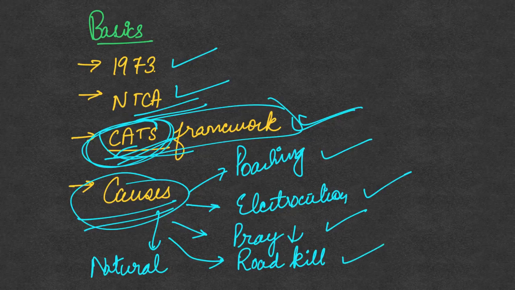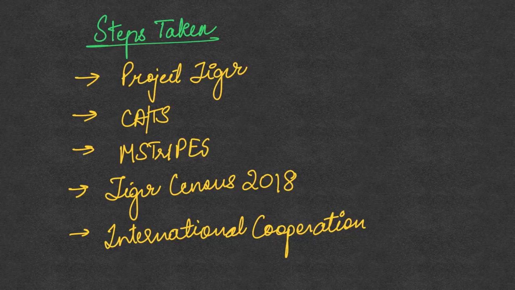Also, several road and railway line projects pass through the tiger reserves, so they succumb to roadkill, and they also die because of natural causes, that is when the tigers get aged. So these are the various causes for the deaths of the tigers in India. Next we will have a look at the important steps taken.